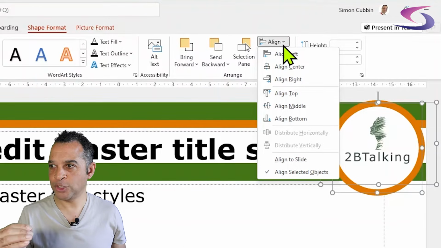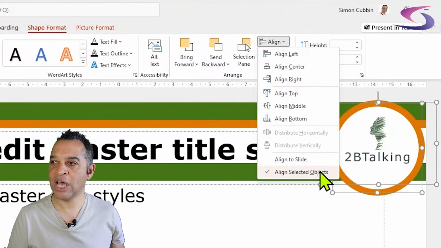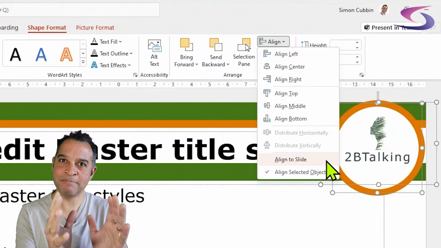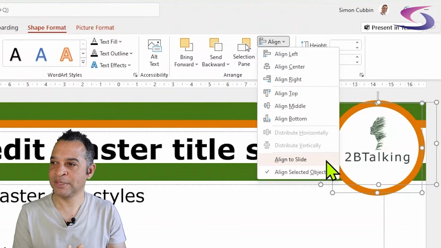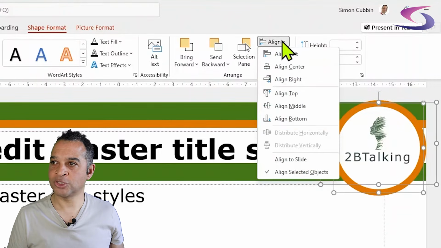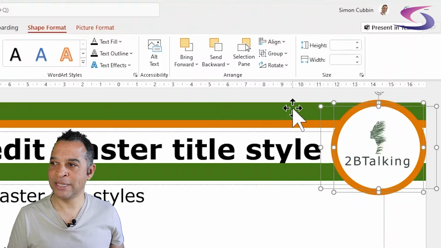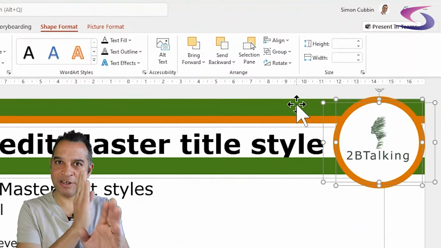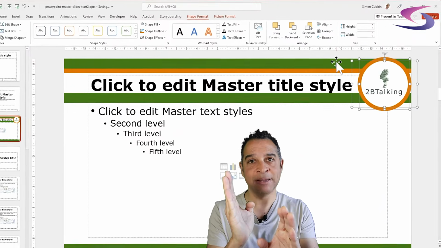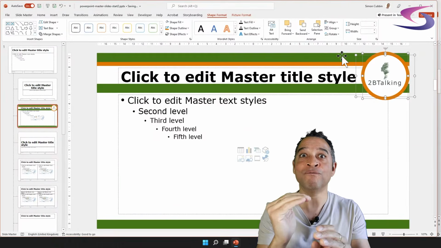Now, before we continue with this, it's important that you have align to selected objects ticked. If you have align to slide ticked, it will align that logo into the middle of your slide, and you don't want that. So ensuring that align selected objects is ticked, we're going to choose align center and then go up to the align again and then align middle. So align center aligns it in the center horizontally, and align middle aligns it in the middle vertically.